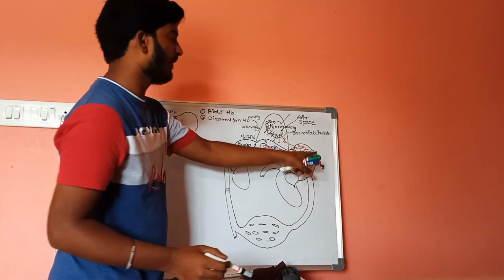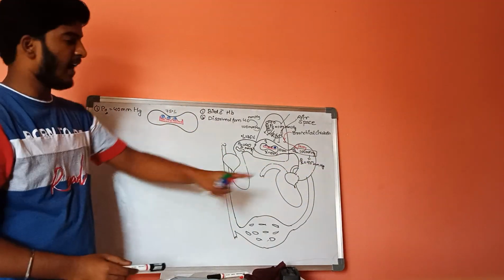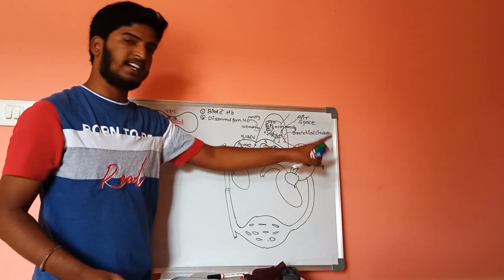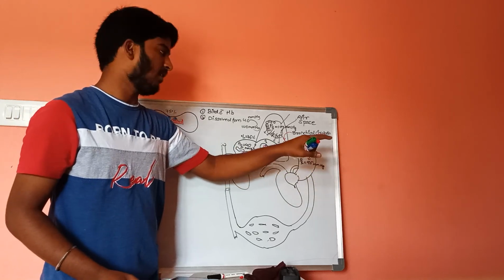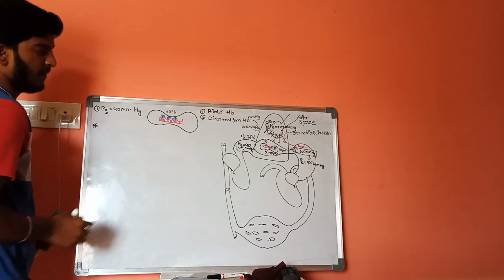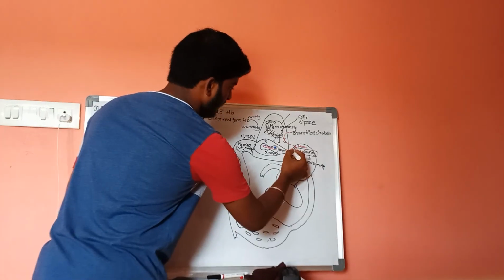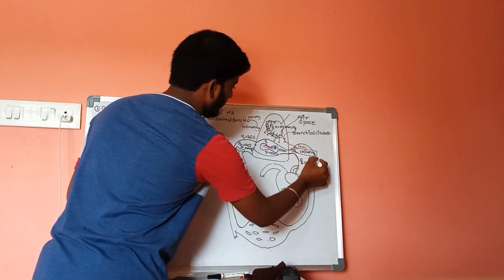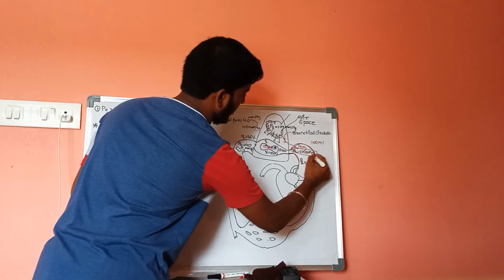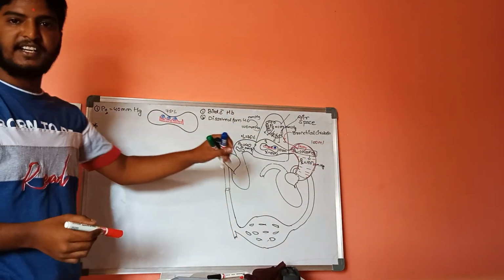From this left atrium, let us do one task: 100 ml of oxygenated blood contains how much percentage of oxygen in it? The point to remember is, let us consider that this area consists of 100 ml of oxygenated blood.